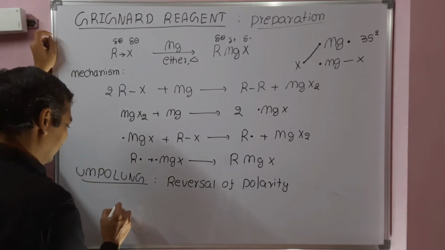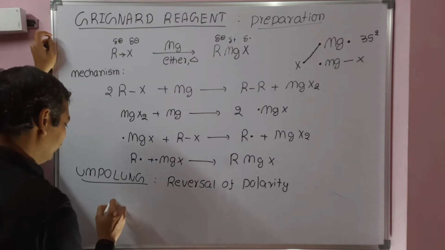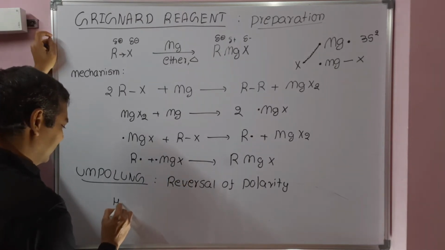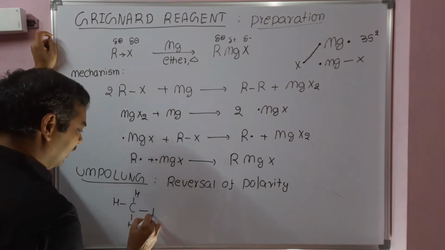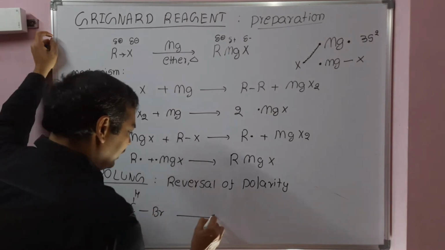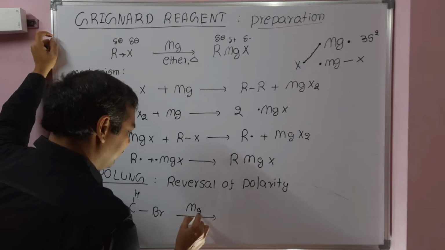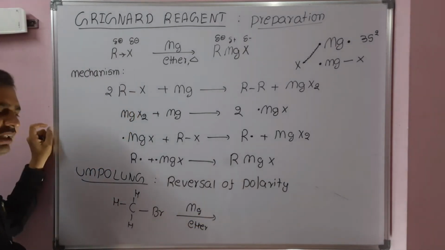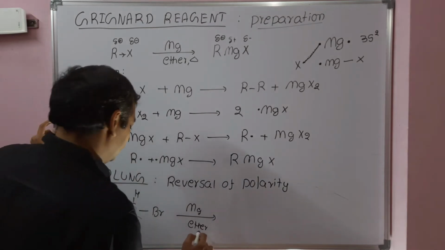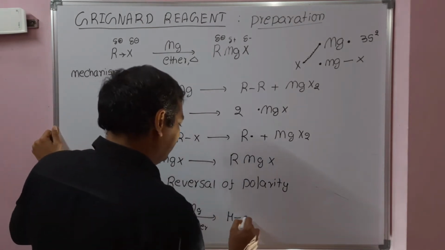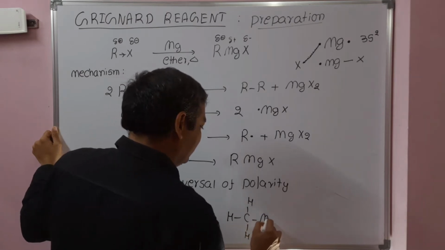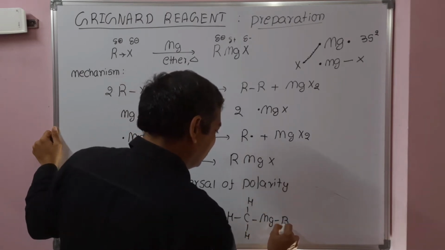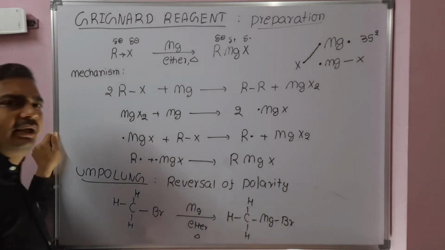Let me explain a little more clearly. For example, if you take methyl bromide, methyl bromide reacts with magnesium in presence of ether at a high temperature, a free radical substitution reaction, to give methyl magnesium bromide. This is a Grignard reagent.